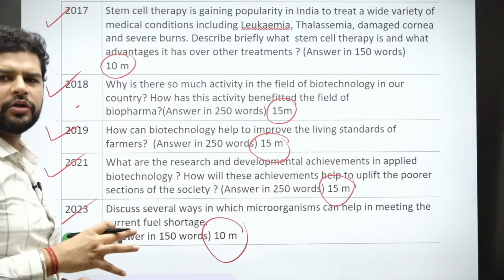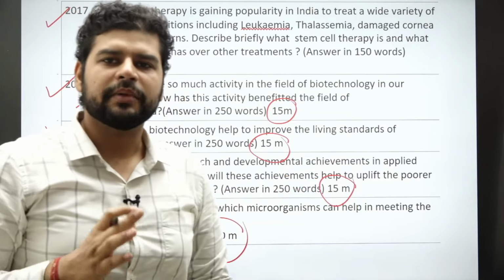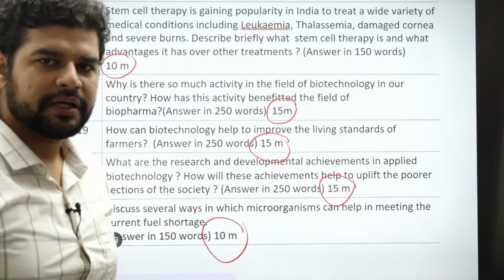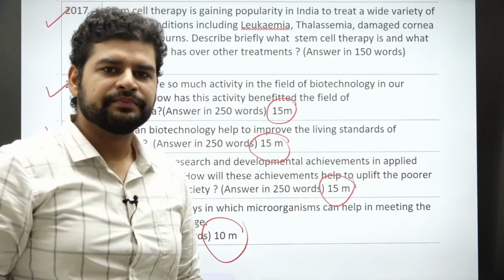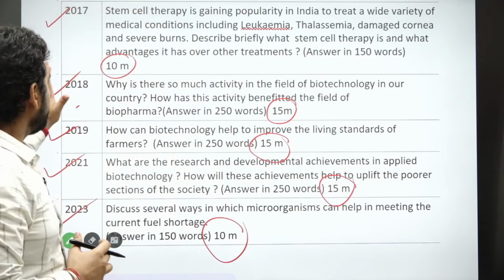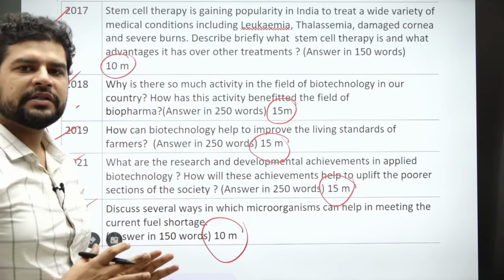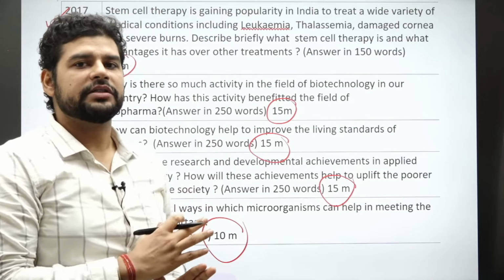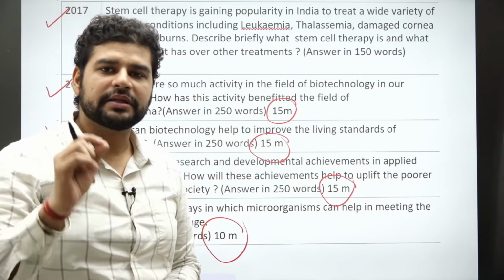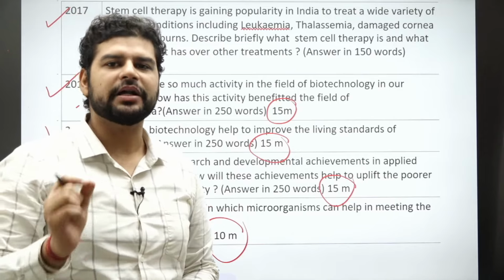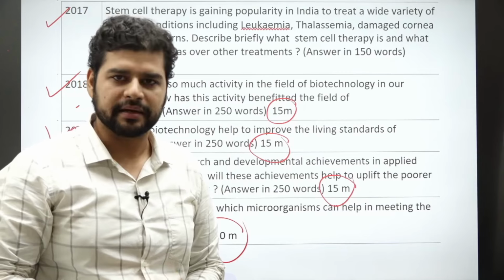Now, I am not going to say the questions here right now because we are obviously going to see them one by one. But the priority here is to understand that almost every year, except 2-3 years, there have been questions, and this is not on science and technology, mind you. This is on the topic, the theme of biotechnology. So biotechnology is an important area.